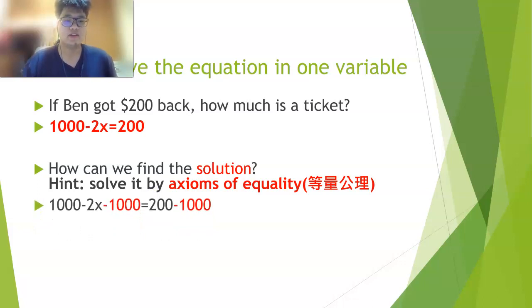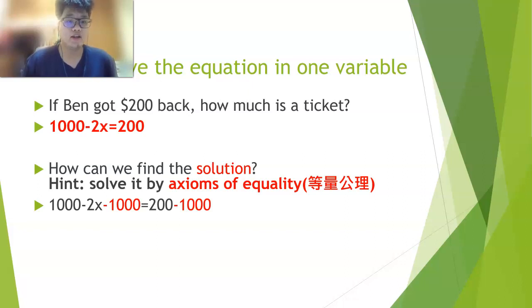On this question, we have to find the solution X. How can we find the solution X? We have to make sure X is the only part on the left of the equal. So we have to minus 1,000 first.